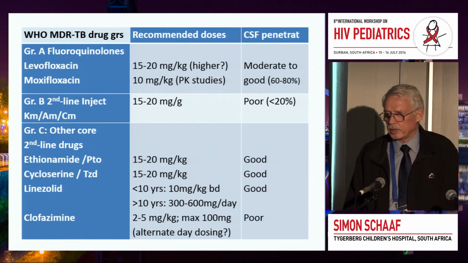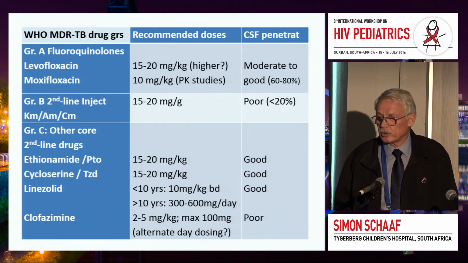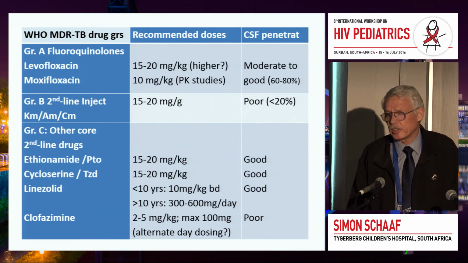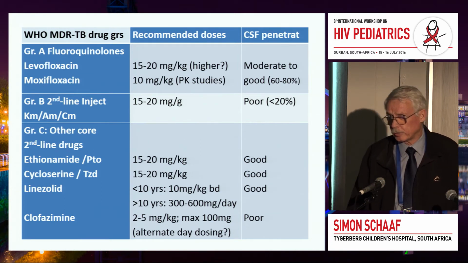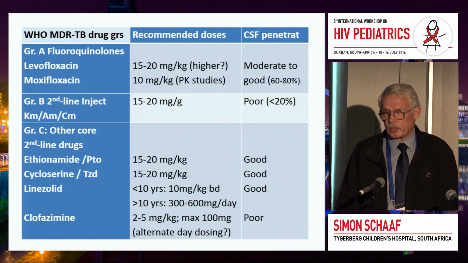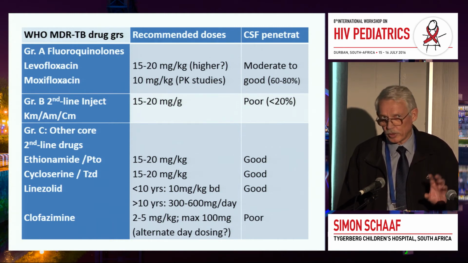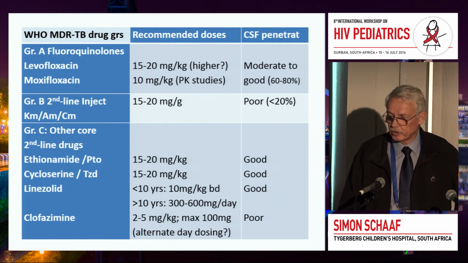So these are just the new, and I call it here the WHO MDR TB drug groups, because it's not really second-line drugs anymore, because it's also ethambutol and PZA and INH is included here. But the groups have changed. First it was group 1 to 5, now it's group A, B, C, and then there's a group D1, D2, D3, and I'll just quickly mention them.